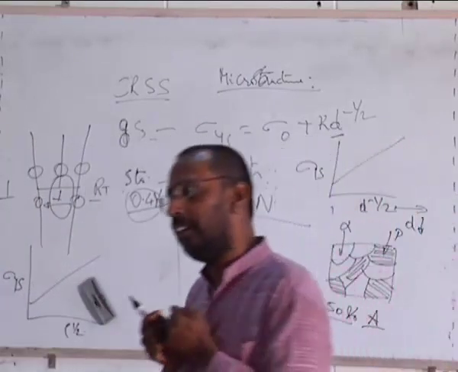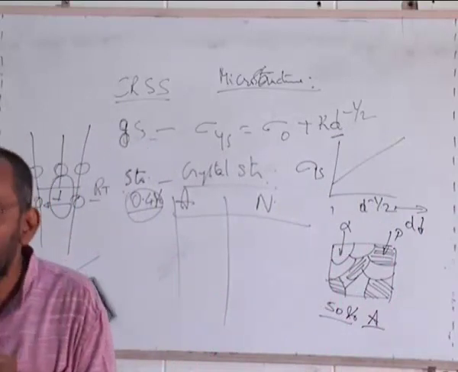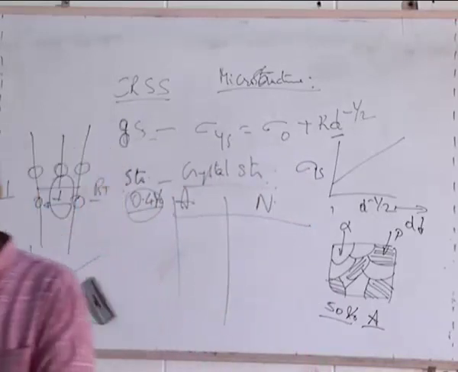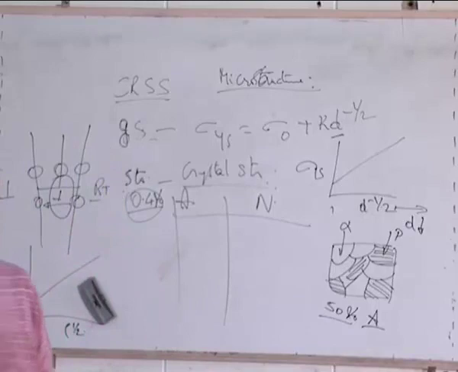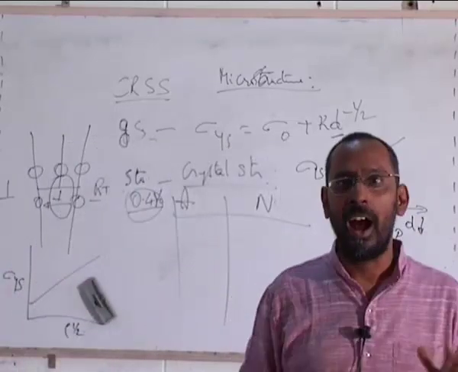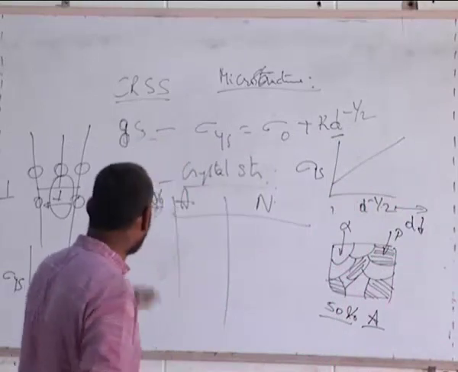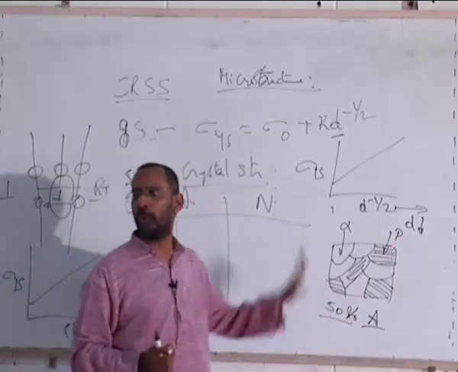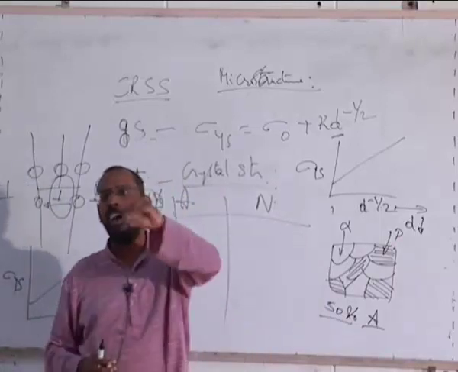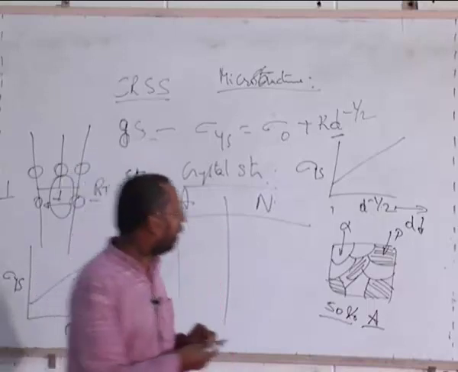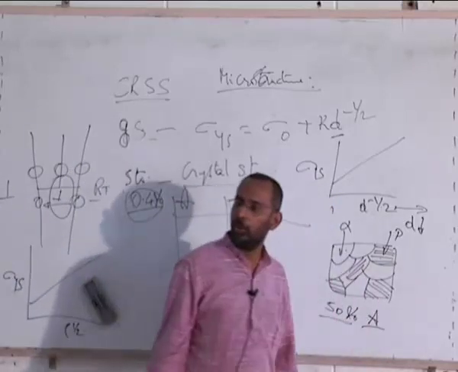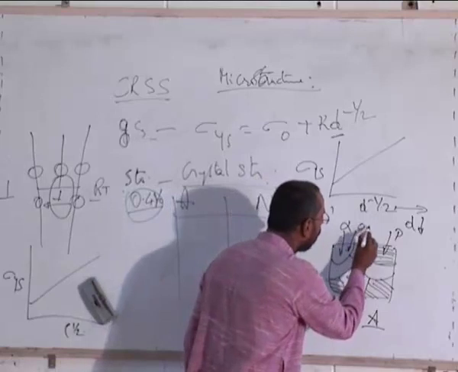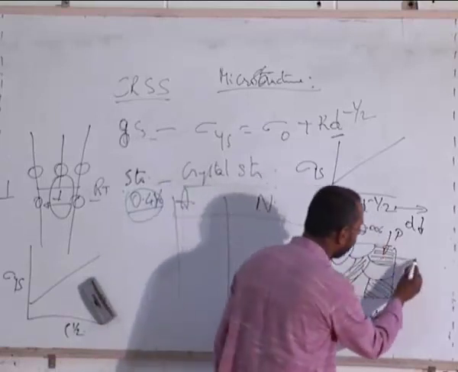What is this 50%? Is it area percent? Is it composition? It is weight percent. It is not composition. There has to be a difference between a composition and the percentage of a phase. When I say 0.4% carbon steel, the composition of this whole alloy is 0.4%. Everything put together, that means in this whole alloy it has 0.4% of carbon. But does it mean that this has 0.4%, this has 0.4%? No. This ferrite has much lesser carbon content. It is actually 0.006 at room temperature, whereas this is 0.8.